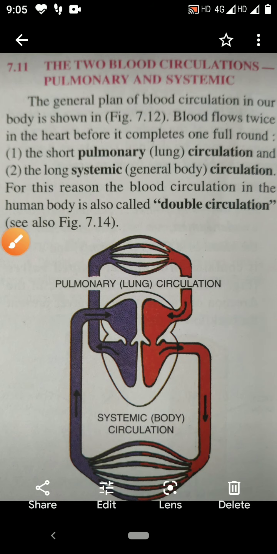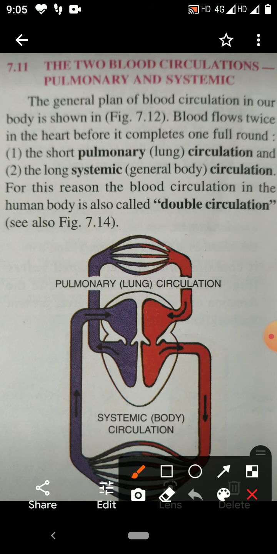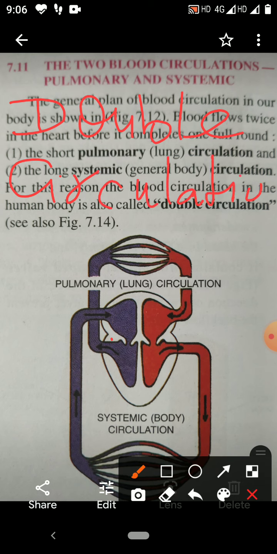So these two circulations, pulmonary circulation and systemic circulation, are called double circulation. Why is it called double circulation? The reason is that 2 times blood enters the heart and 2 times blood is pumped out of the heart.